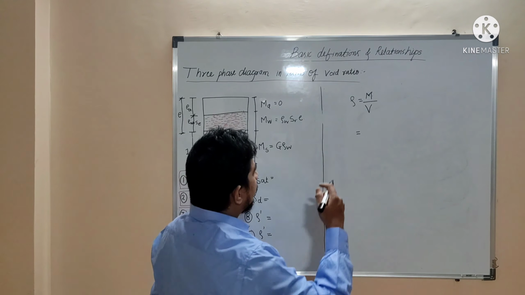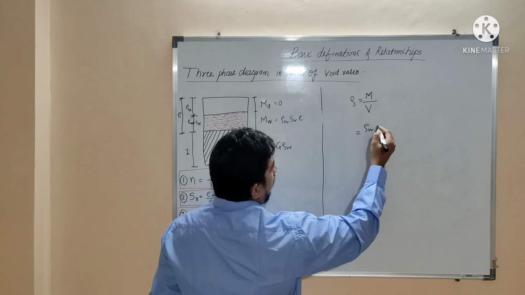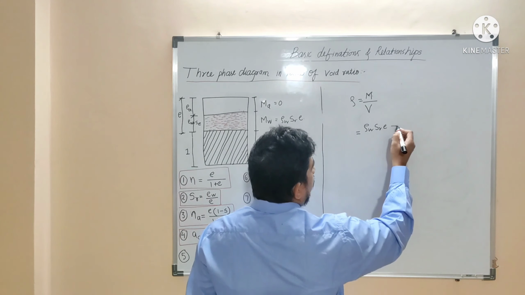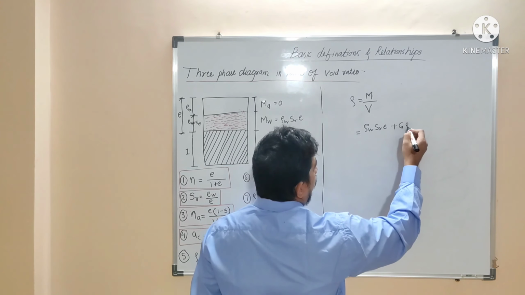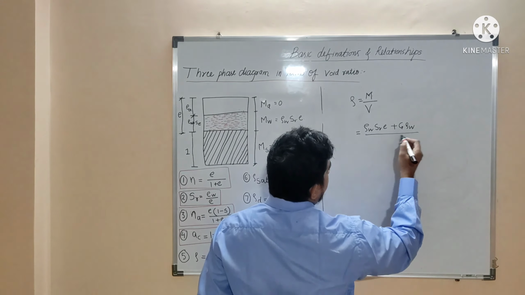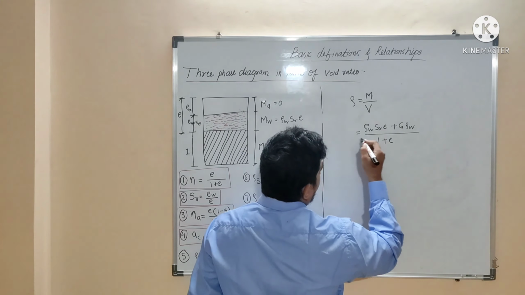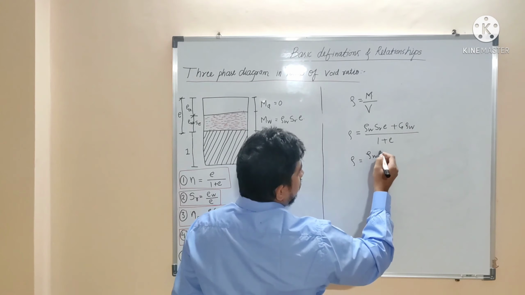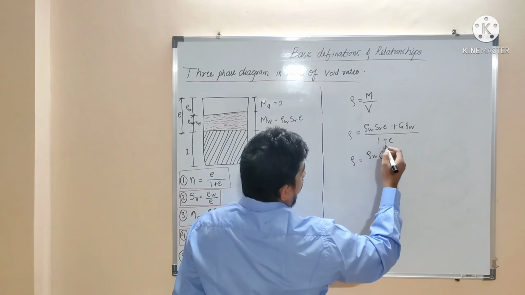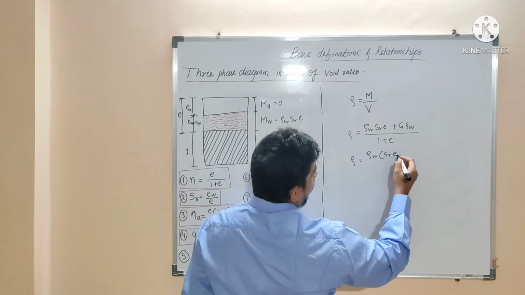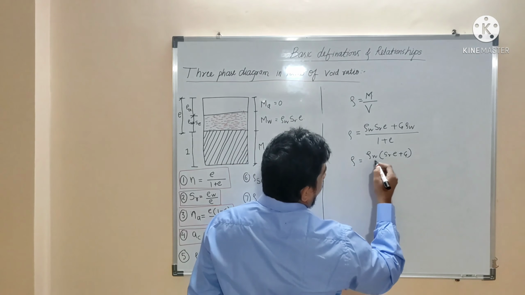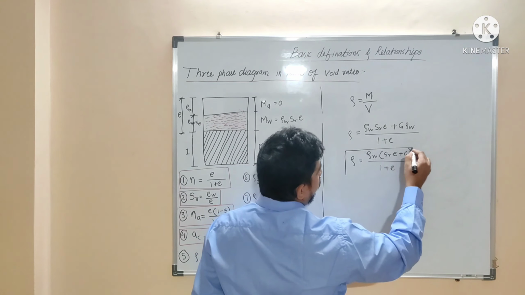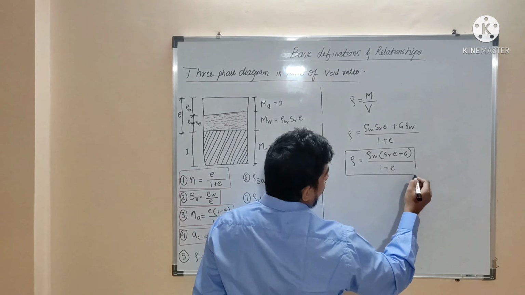So mass of water is rho W multiplied by SR multiplied by E, and mass of solids is equal to G times rho W, and total volume is 1 plus E. Okay, so rho is equal to rho W is taken common, SR multiplied by E plus G divided by 1 plus E. Okay, so this is the formula for bulk density.